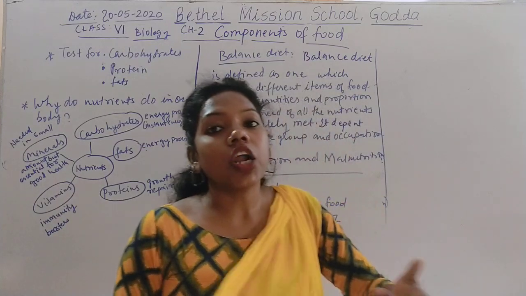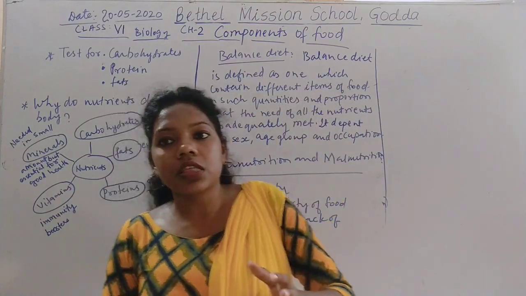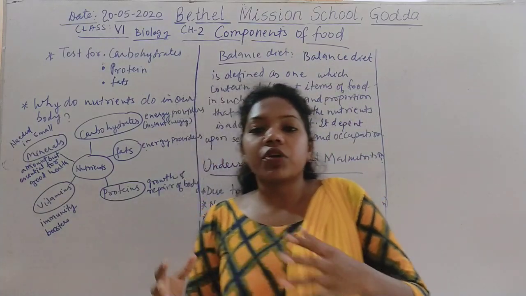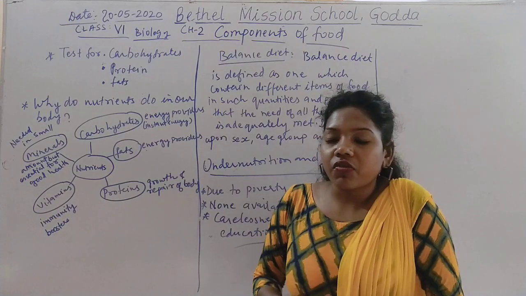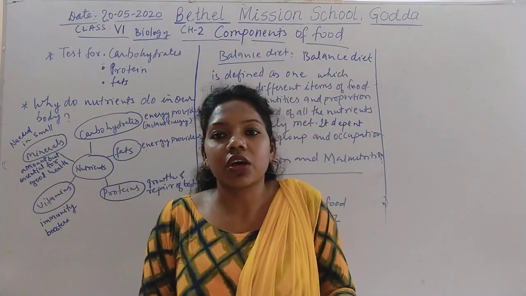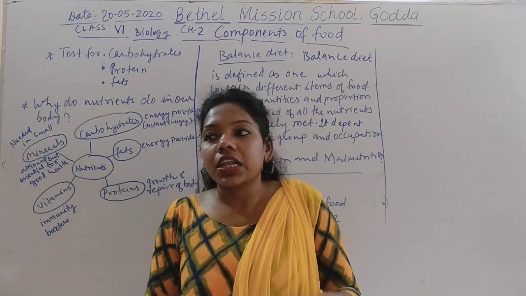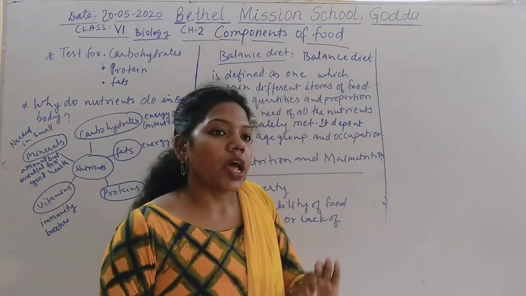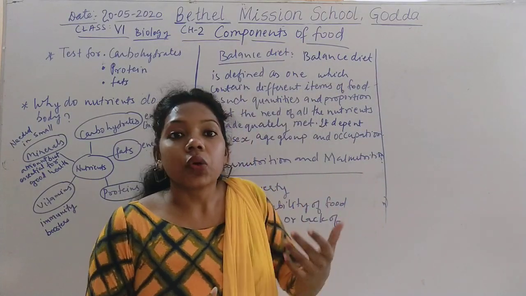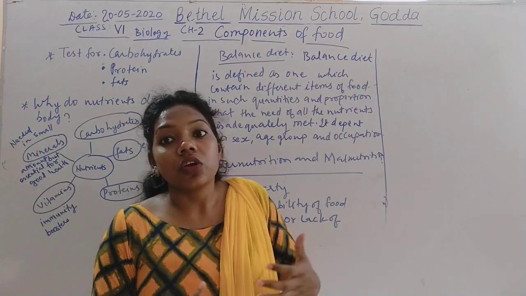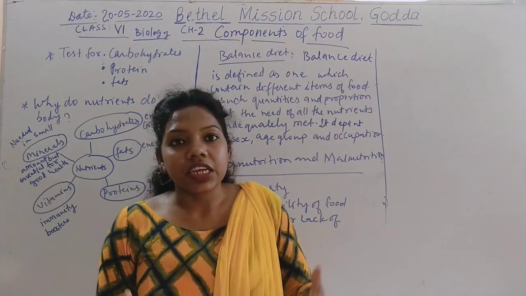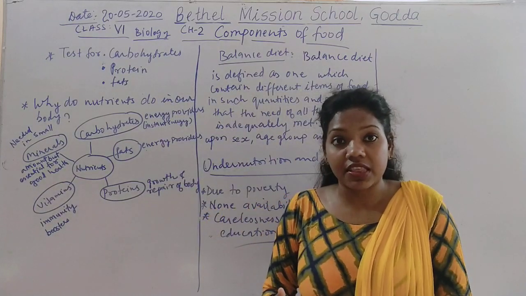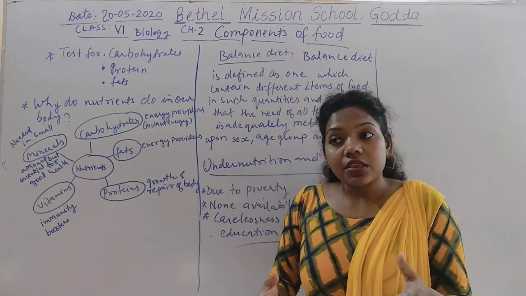One more is obesity. In the modern world, it is a very widespread type of disease. Yes or no? Most of India itself, or we can say the whole world, you can see obesity is one of the most famous types of disease. This happens due to a regular occupation, where they are not getting time for themselves. So we can say it is overeating of carbohydrates and fats. This is how it happens.